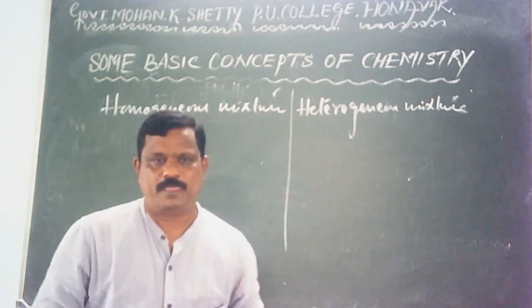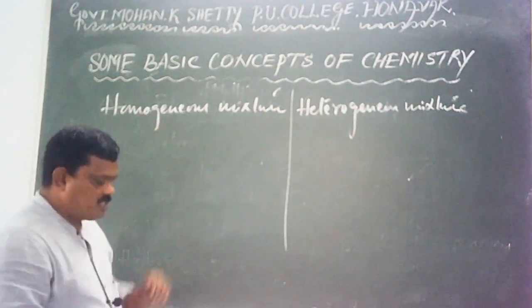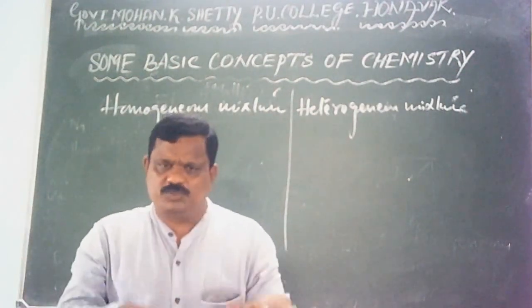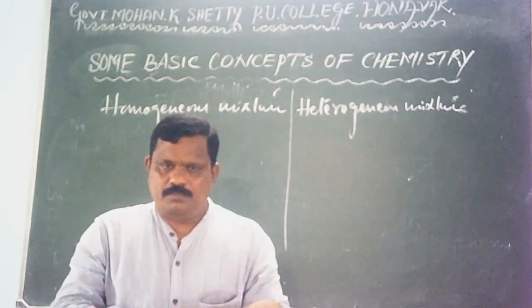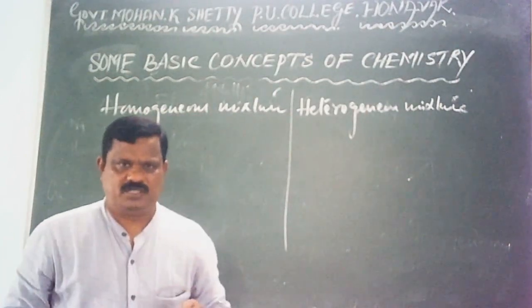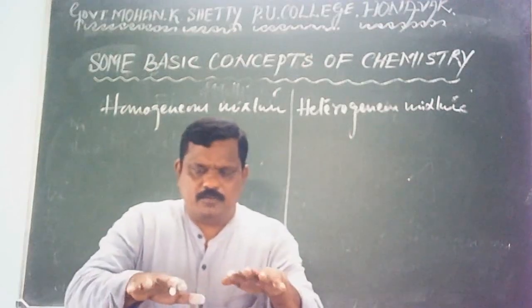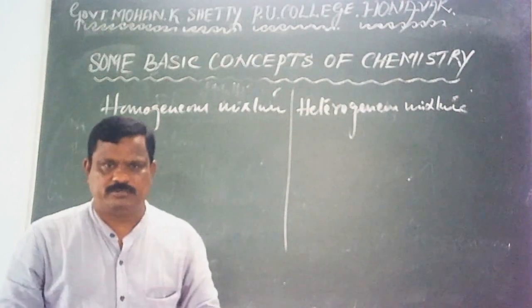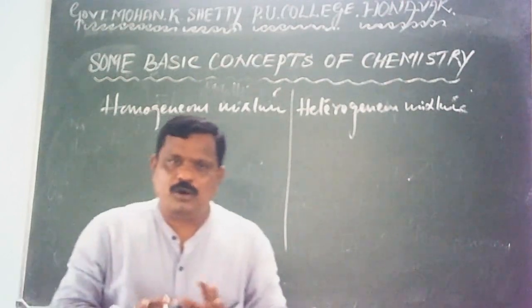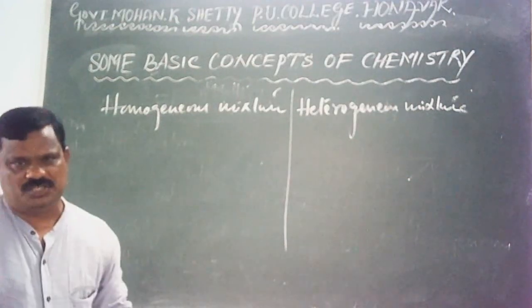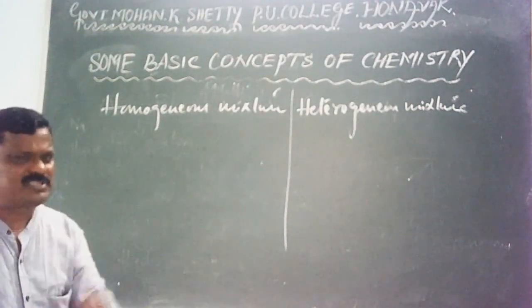A homogeneous mixture may contain any number of components, but the components are completely mixed up. Particles of components are uniformly distributed throughout the bulk of the mixture. Therefore, all homogeneous mixtures have uniform composition. Let me give a simple example.